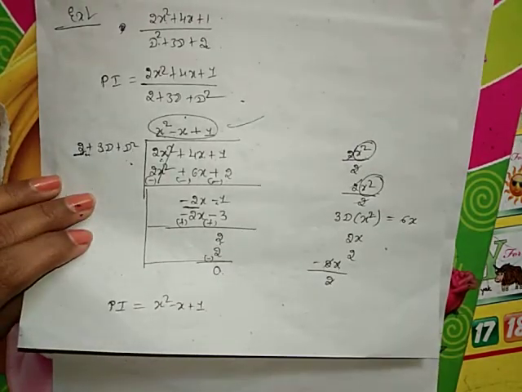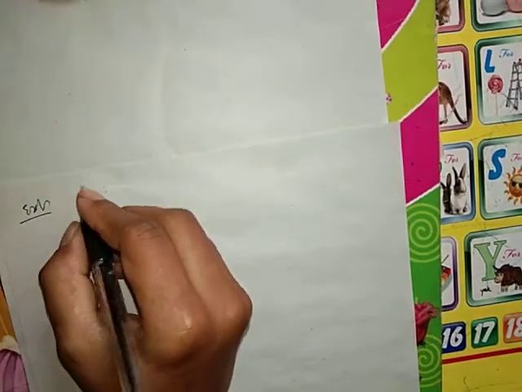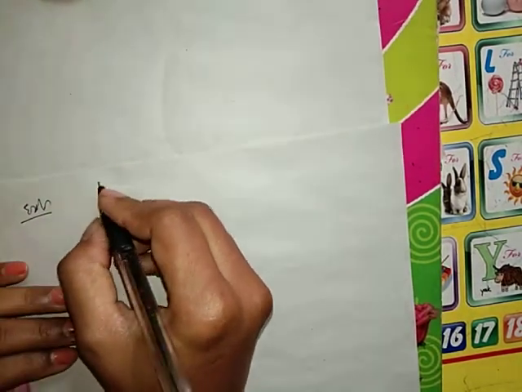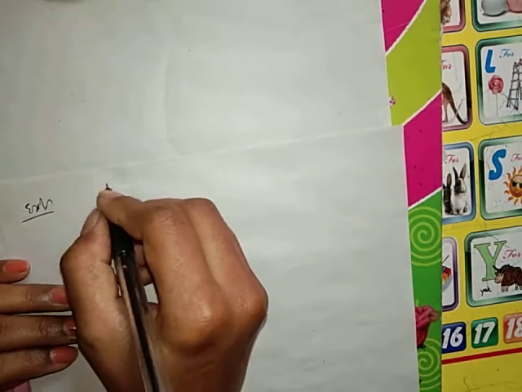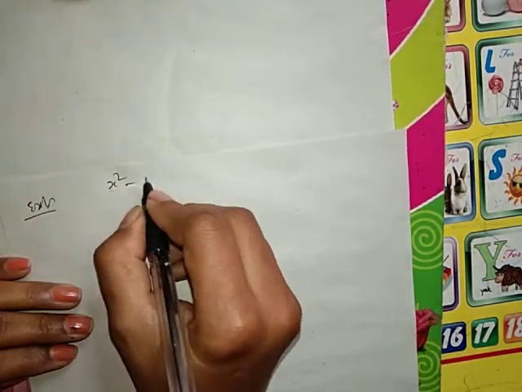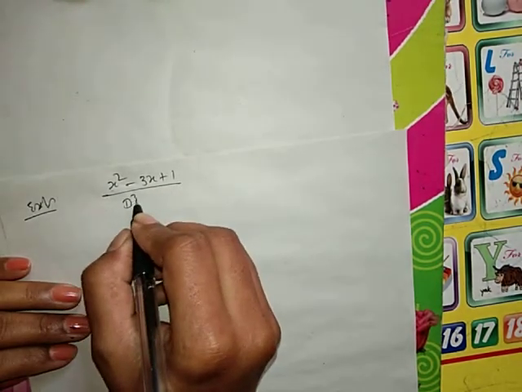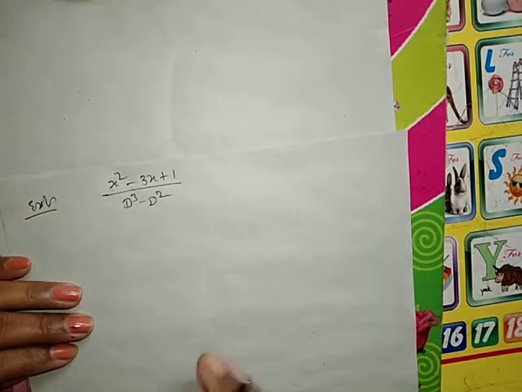So I have just chosen one more example that will give the clear idea of the division procedure here. Write down that one more example. Find the particular integral of the, I am just choosing an example here, not exactly the homogeneous, non-homogeneous equations here. First I am trying to make you clear idea of the division procedure. So x square minus 3x plus 1 divided by d cube minus d square.